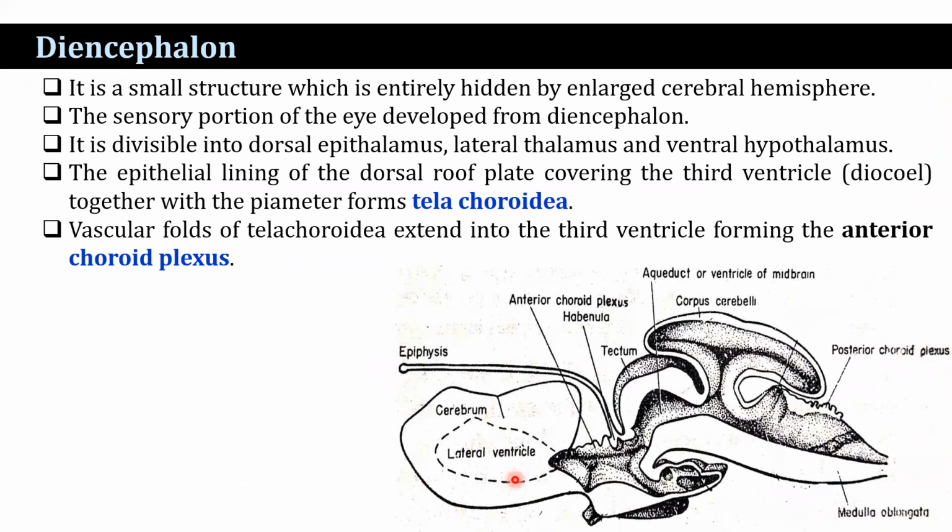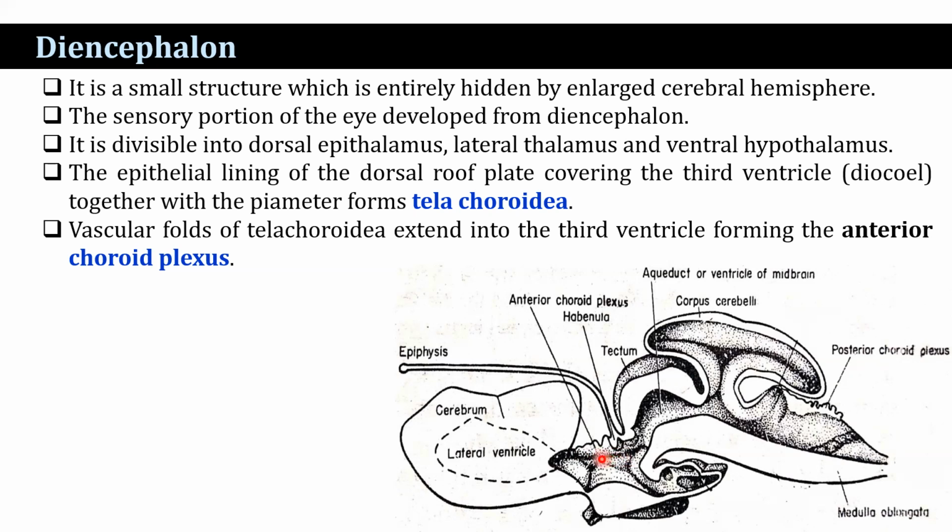The epithelial lining of the dorsal roof plate covering the third ventricle, that is the diocoele, together with the pia mater, forms the tela choroidea. The vascular folds of the tela choroidea extend into the third ventricle and form the anterior choroid plexus.